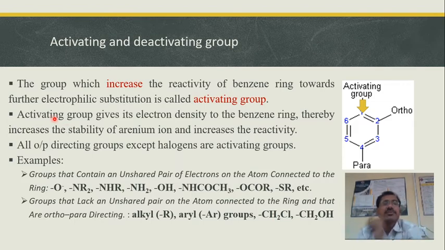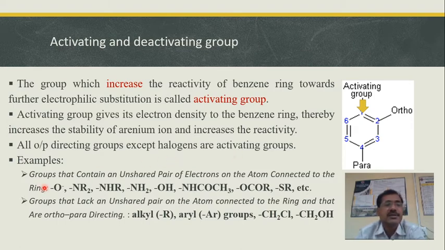So what do activating groups do? They give electron density to the benzene ring. They can give electron density by any of the electron displacement effects like inductive effect, resonance effect, or hyperconjugation. And what has happened because of this? Because of this, the stability of the arenium ion increases and the reactivity of the benzene ring increases. Now, which groups are activating groups? All ortho-para directing groups except halogens, because halogens are also ortho-para directing. We'll see it in more detail as we proceed further. All ortho-para directing groups except halogens are activating groups.